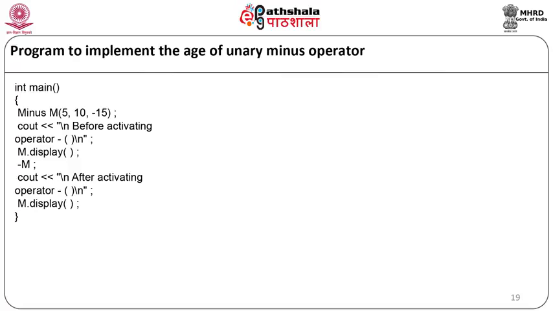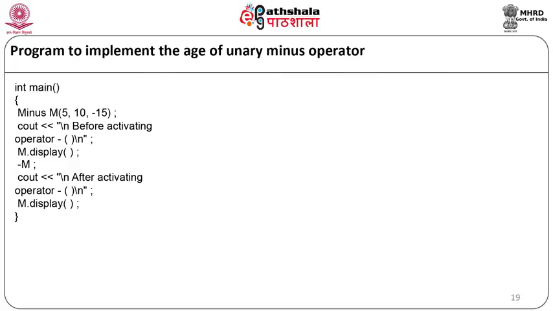We will display the value on the screen as m.display. Now we will use the operator as -m. Then we will write a statement cout after activating the operator minus, m.display, and our main program will end.